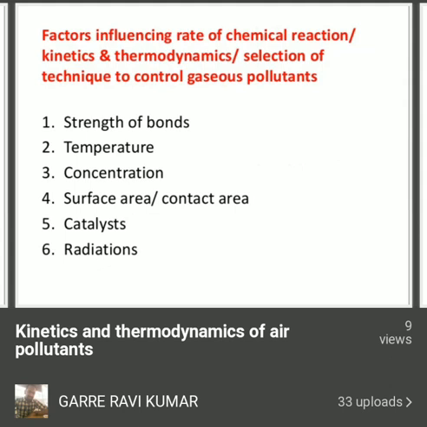Okay, you can say factors influencing the rate of chemical reaction, or factors influencing kinetics and thermodynamics, or factors influencing the selection of technique to control gaseous pollutants. So this is an important question. What are the various factors which can influence the rate of chemical reaction? Or the same question may be asked as, what are the various factors which can influence the kinetics and thermodynamics of air pollutants, or the factors which can influence the selection of technique to control gaseous pollutants.